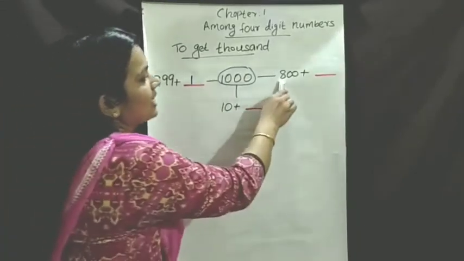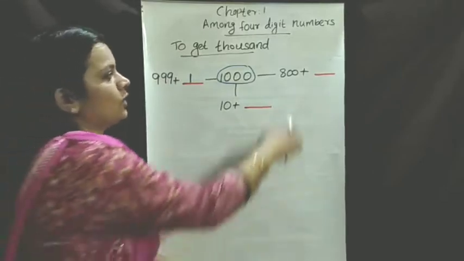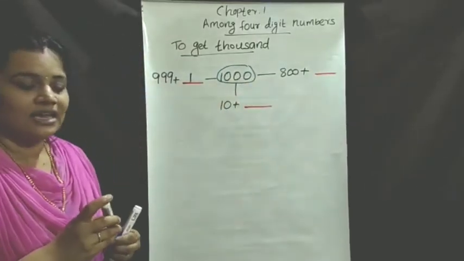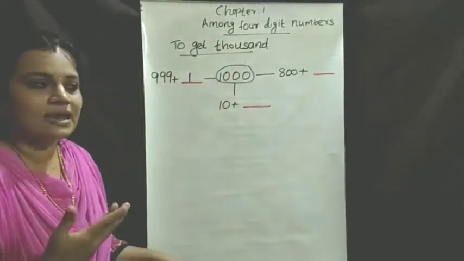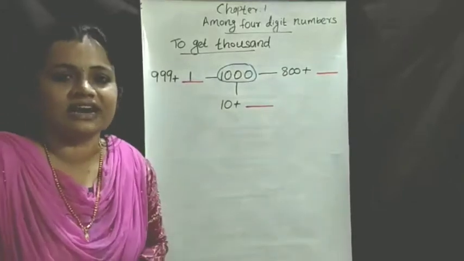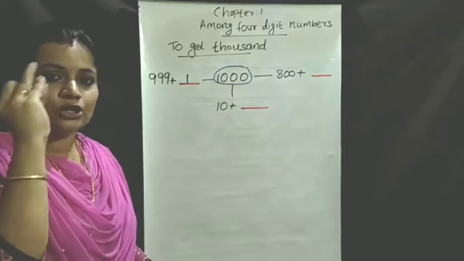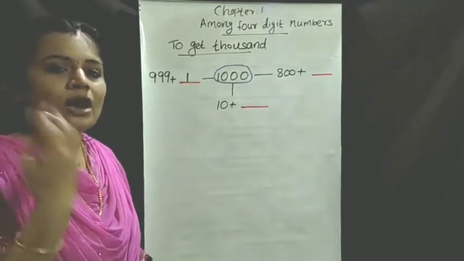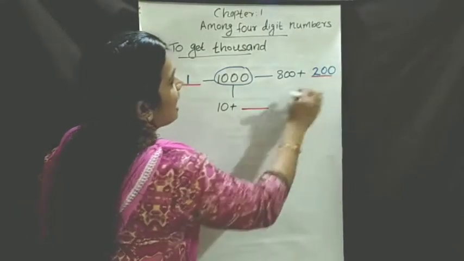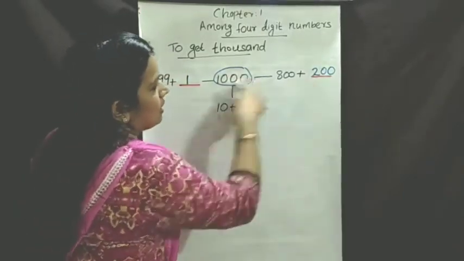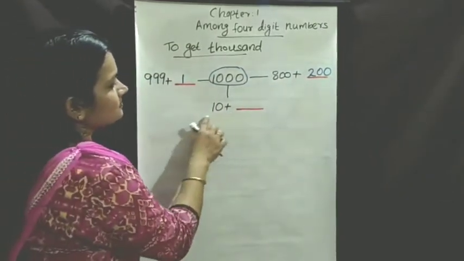Then what is the next number? 800. Which number is added to 800 to get 1000? 800 is already given, so you count 800, 900, 1000. We need 200. So we can say 800 plus 200 equals 1000.